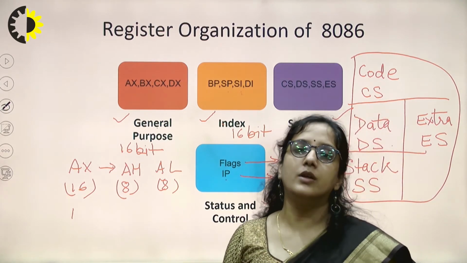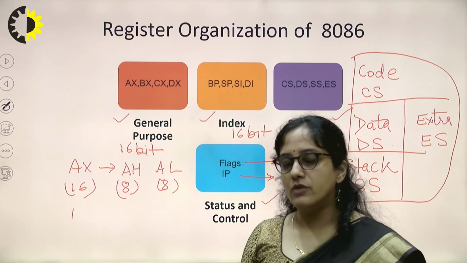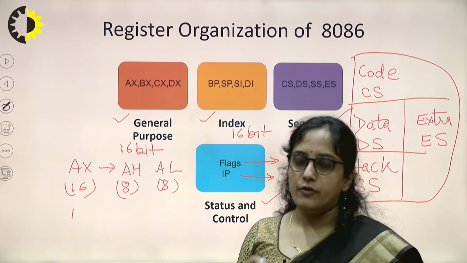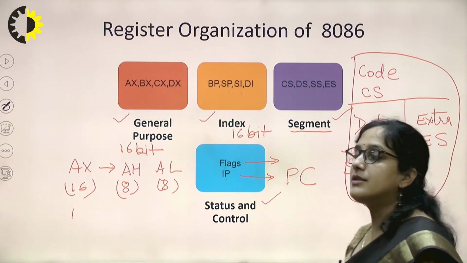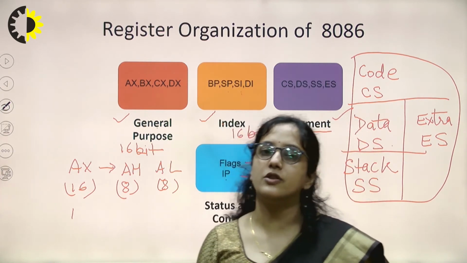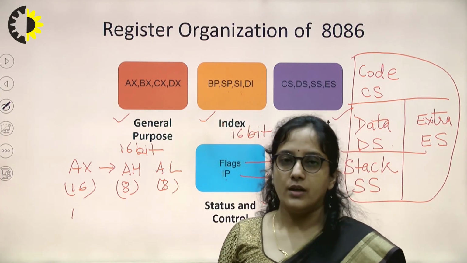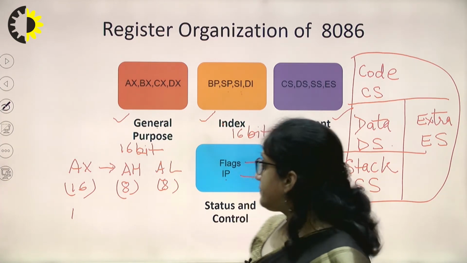Like the program counter holds the address of the next memory location from where we have to fetch the instruction, similarly in 8086, IP, the instruction pointer, is a register which holds the address of the next memory location from where the program has to be fetched.